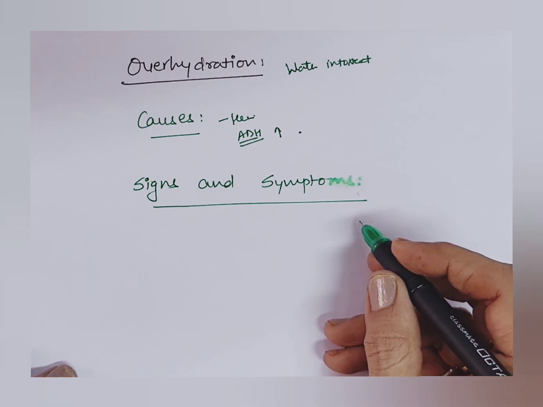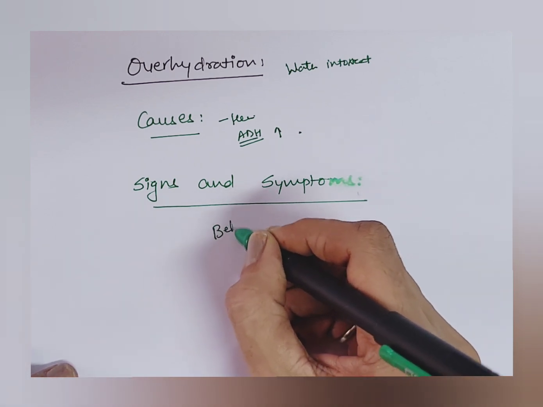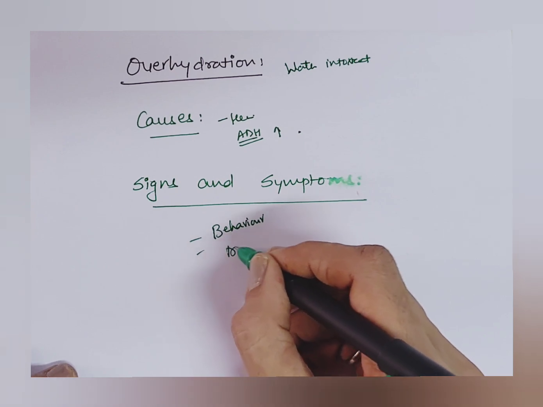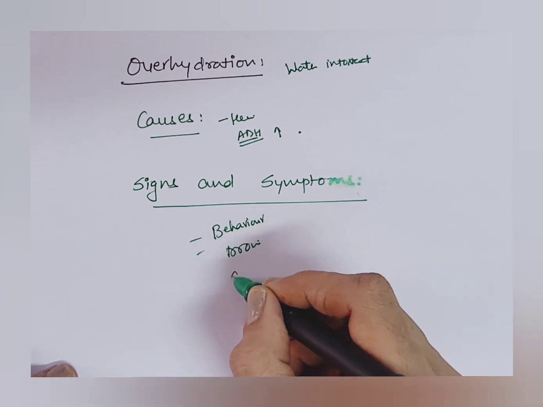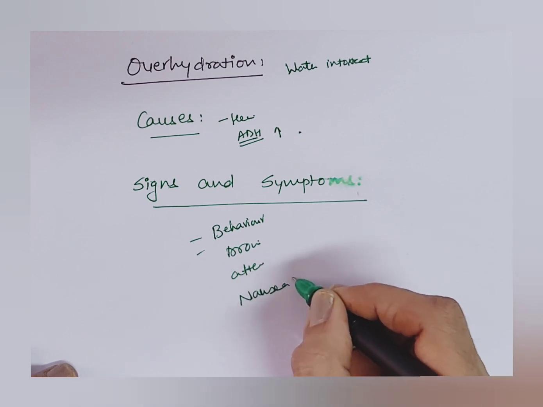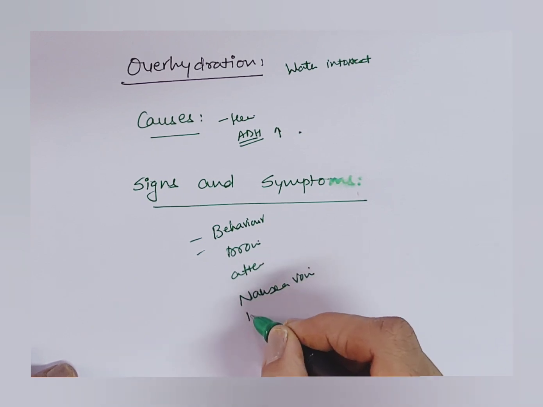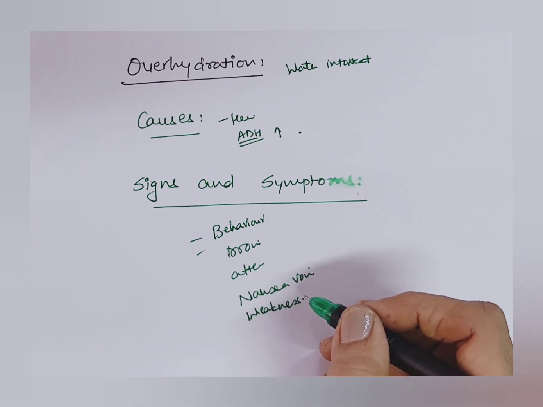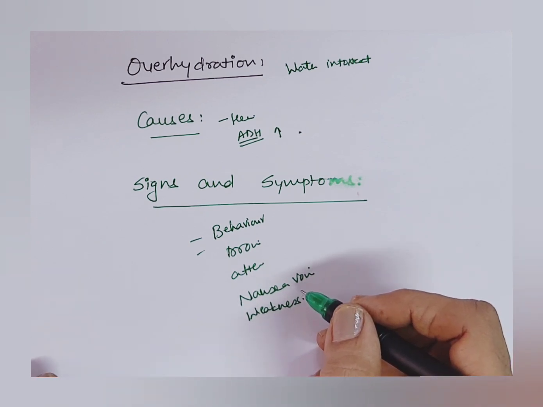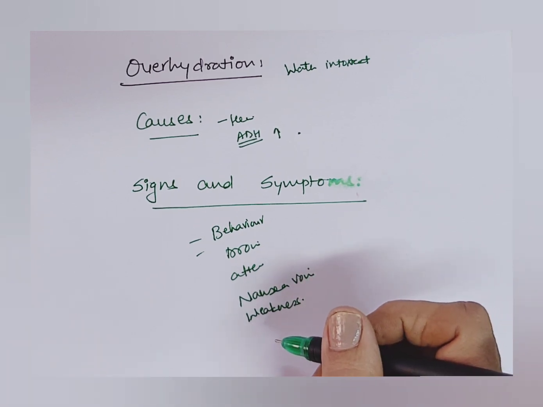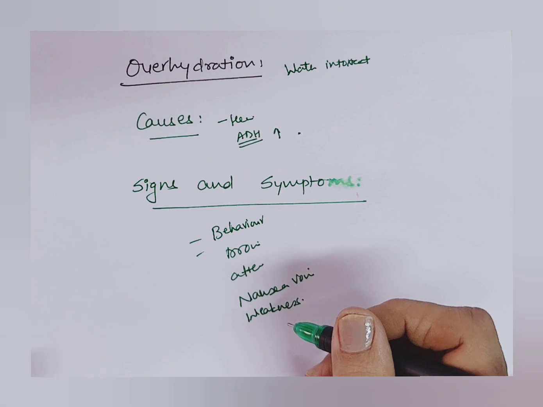Which are the signs and symptoms? The person has behavioral changes, like drowsiness, feeling sleepy, and reduced attention. The person may have nausea, vomiting, and weakness in the muscles. If the person has severe overhydration, then there is delirium, seizures, coma. So these are all the symptoms of overhydration. This is all about our topic, body fluids.